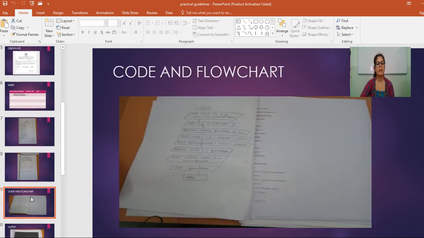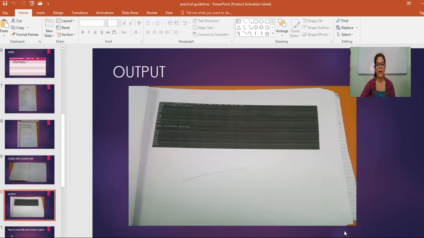Now the next part is, after the introduction of the first program, you have to attach the code of the program. This is how you have to attach the code of the program. On the right hand side, you have to attach the code, and on the left hand side, you have to draw the flow chart. You have to draw flow chart of every program of C++. And on the next page, you have to attach the output of program.